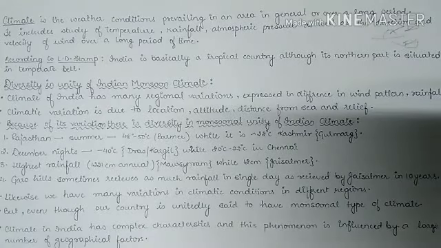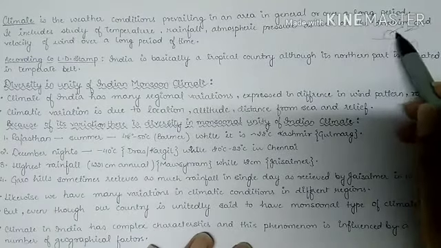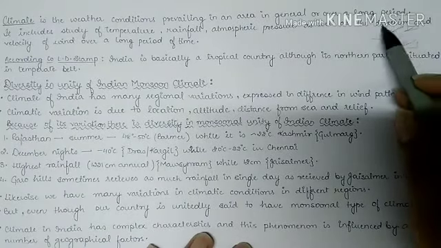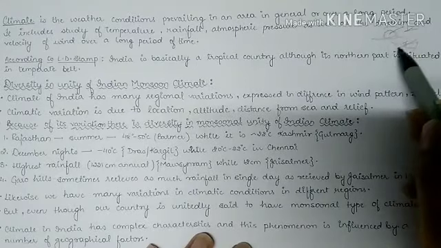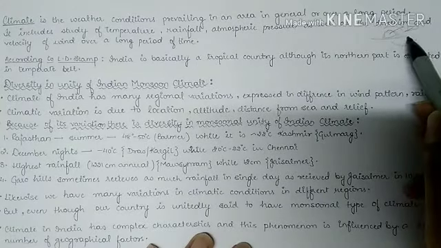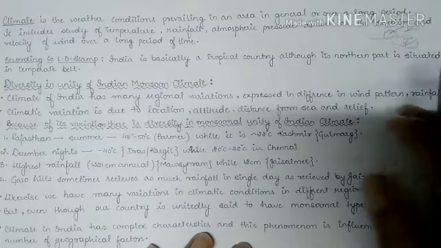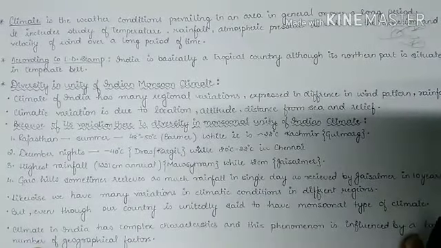Now, according to L.D. Stamp, he also stated that India is basically a tropical country, although the northern part is situated in the temperate belt. So the northern part of India is situated in the temperate belt, but overall, if we consider the climatic conditions of our country, it is tropical climate. Now